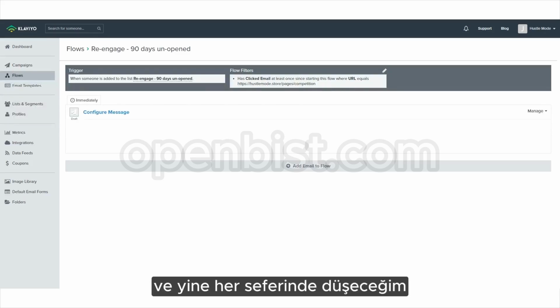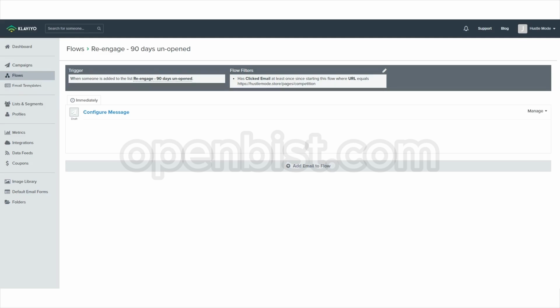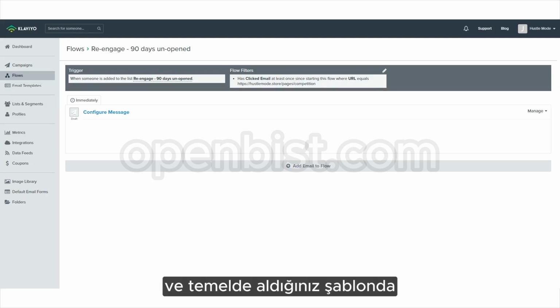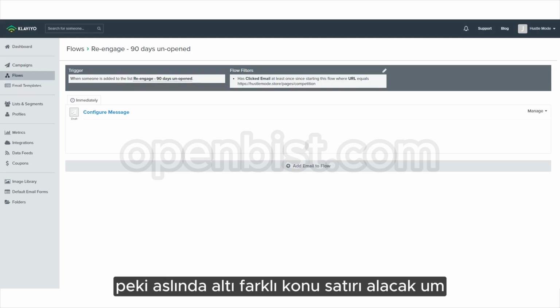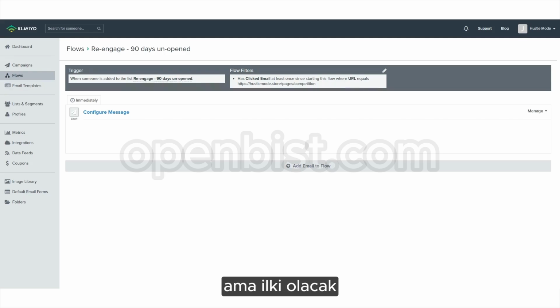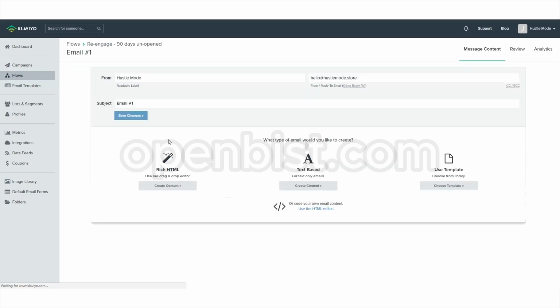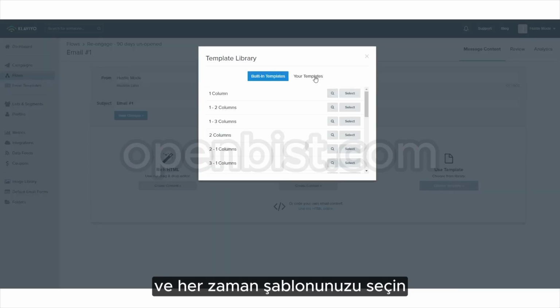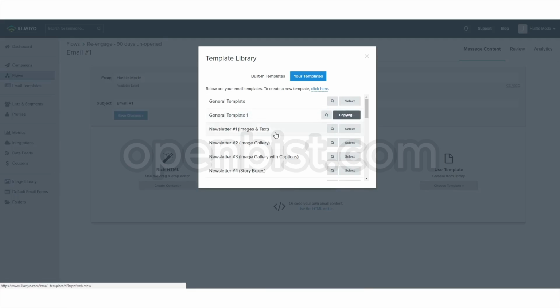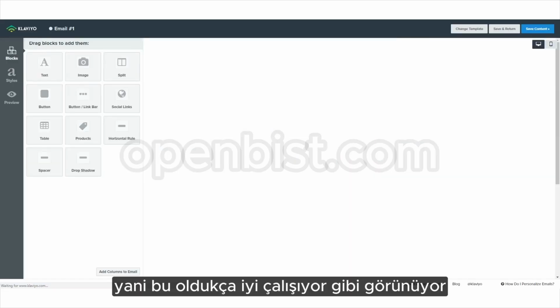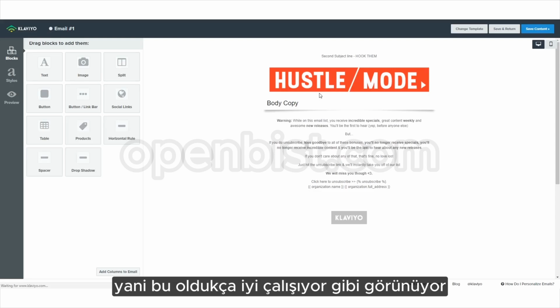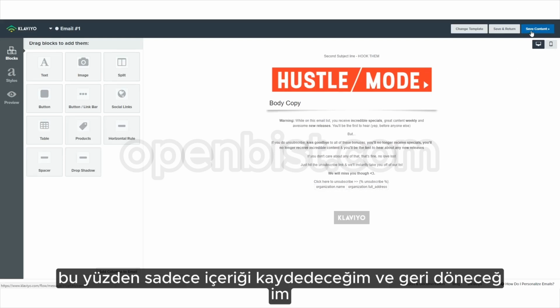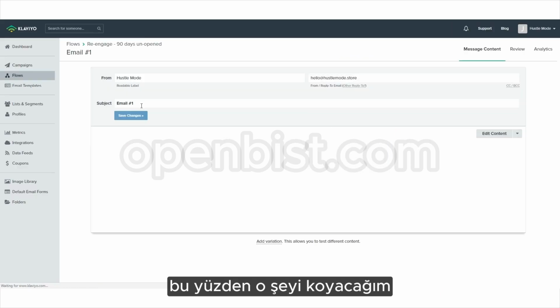And again, every single time I'm going to drop a download below so that you can download the actual sequence. So right now we've got re-engage, and in the template that you'll get, you're going to get 6 different subject lines. But the first one is going to be, and always choose your template, remember, general template. So this one seems to work pretty good. So I'm just going to save content and go back.